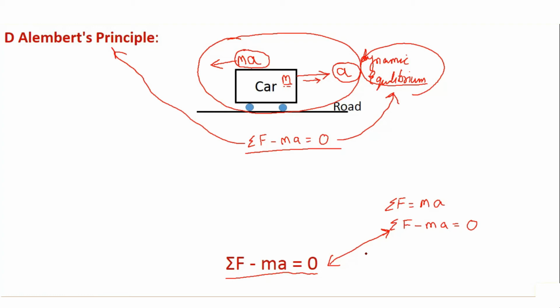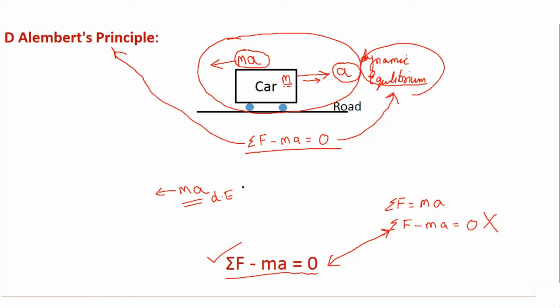Newton's second law does not talk about the dynamic equilibrium of the body, whereas D'Alembert's principle does, given by the equation summation of f minus ma is equal to 0: when an imaginary force of ma is applied in the direction opposite to the motion of the body, then the body comes in dynamic equilibrium. So this was all about D'Alembert's principle.